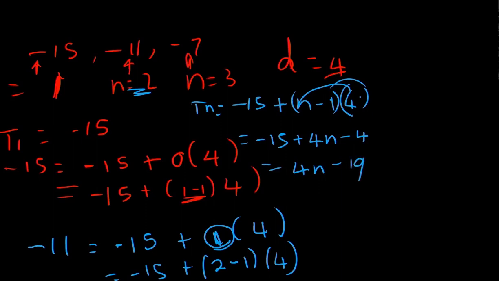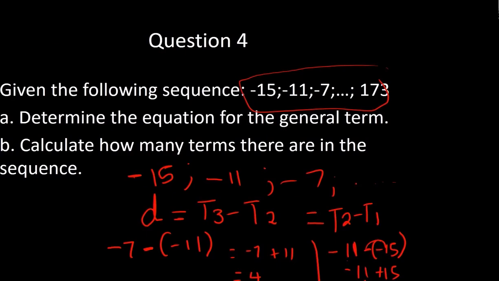Now, what I always like to do when I have this general term is just to do a quick check and see if it makes sense and that the answer works. So say I wanted term 3, I would substitute 3 in place of n, and I will get 12. 4 times 3 is 12 minus 19, which is negative 7. All right, so it works. Okay, so we know our formula for the general term is correct, and it's given by 4n minus 19.